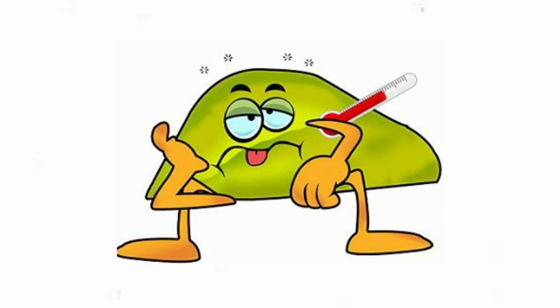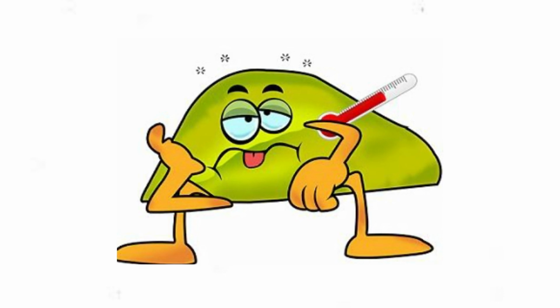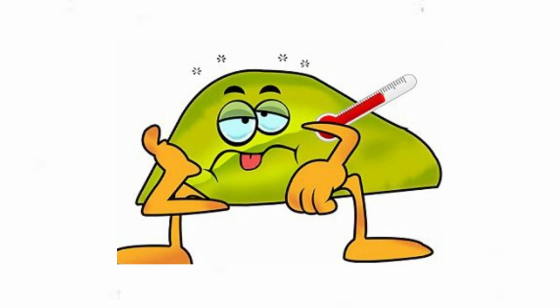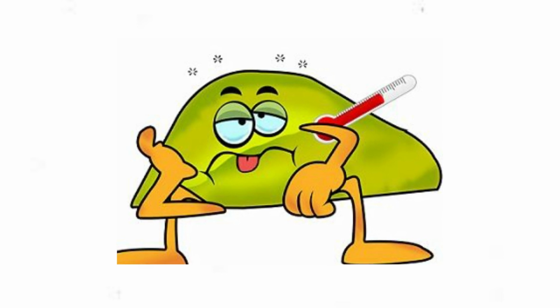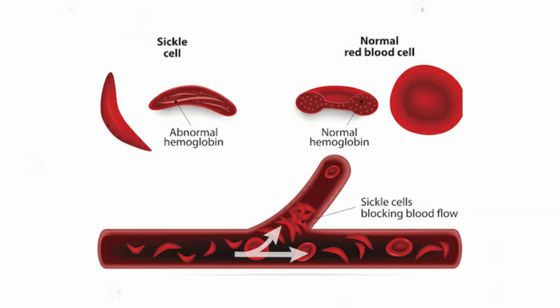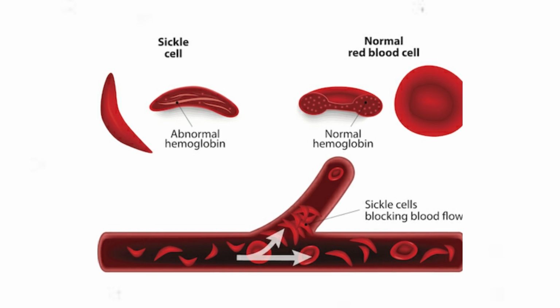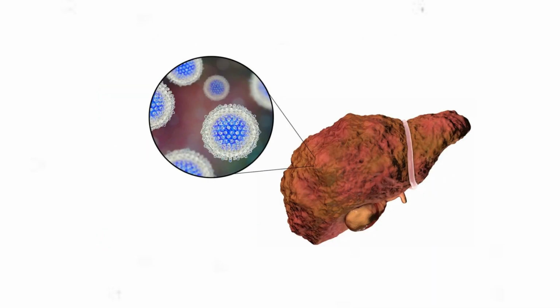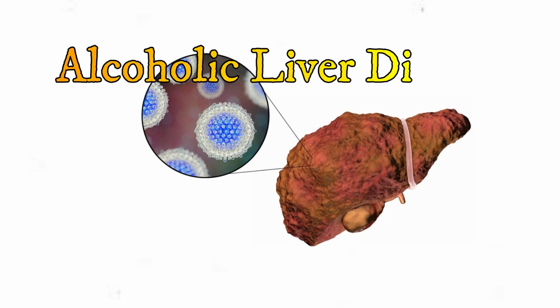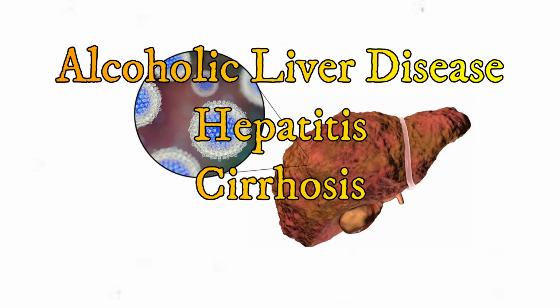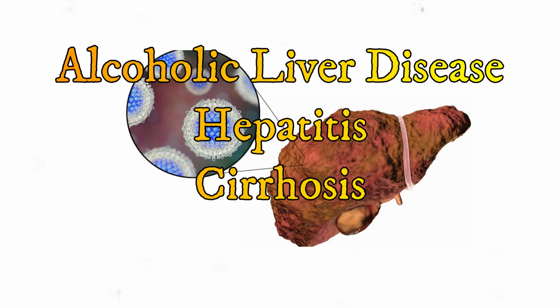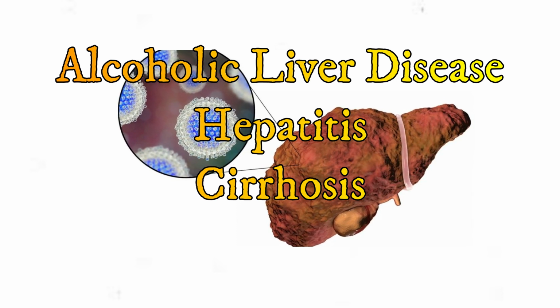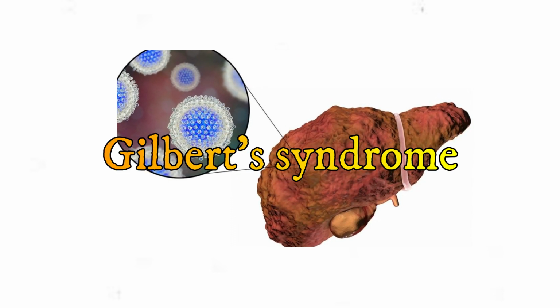Jaundice is the yellowish discoloration of skin which occurs due to high bilirubin levels. Increase in bilirubin levels can be caused by many reasons, like sickle cell anemia or thalassemia, in which red blood cell breakdown occurs. Other is when liver cells are not able to take up bilirubin well, for example in case of alcoholic liver disease or cirrhosis of liver or hepatitis, or in a genetic condition known as Gilbert syndrome.